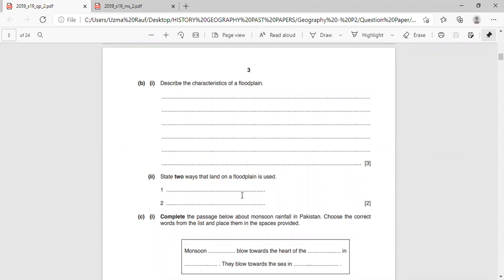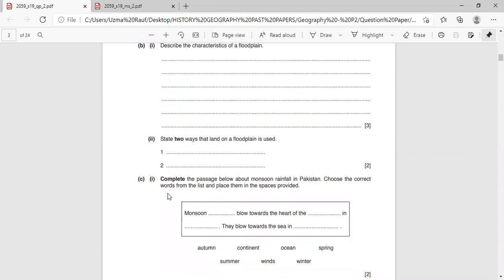State 2 ways that land on a floodplain is used. Number 1, use for agricultural purposes. If you remember, in the previous answer I told you that this is flat land and rich with alluvium, so we can suggest the use for agricultural purposes. Number 2, for aquaculture. Aquaculture means the fishing industry. Is this clear?